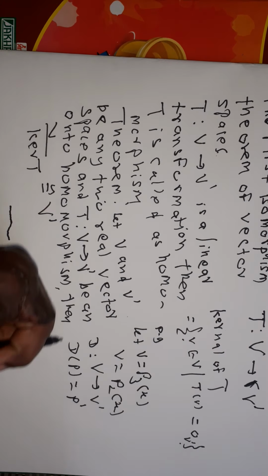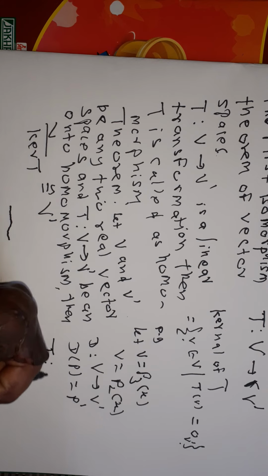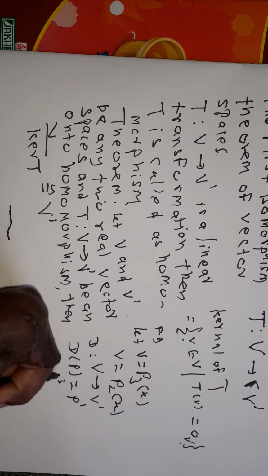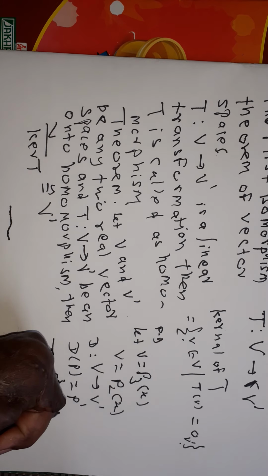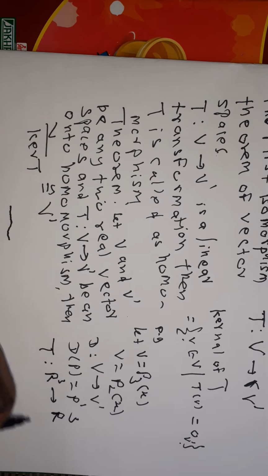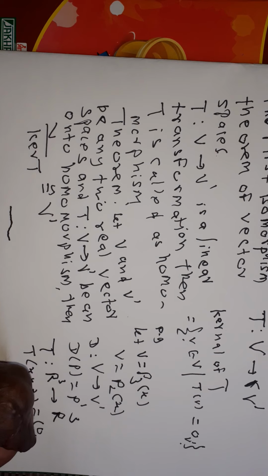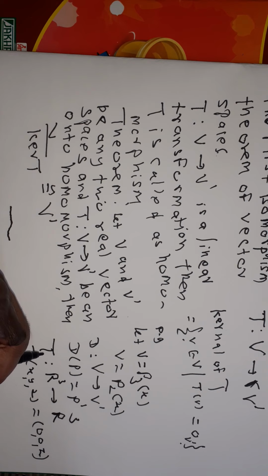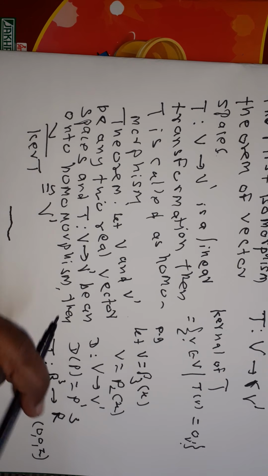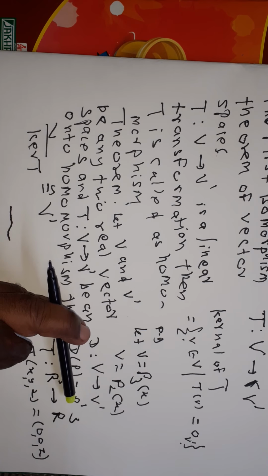Suppose T from R3 to R3 is given by T of (x, y, z) equal to (0, 0, z).